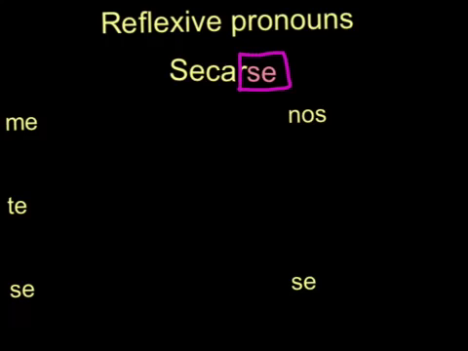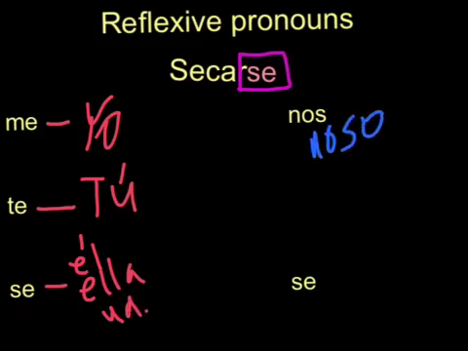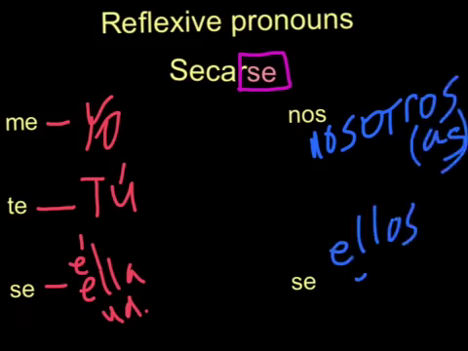So in the yo form, it's going to be me. Me is for yo. That se turns into te for tú. Se for él, ella, usted. For nosotros, it's nos, nosotros or nosotras. And then se is for ellos, ellas, ustedes.